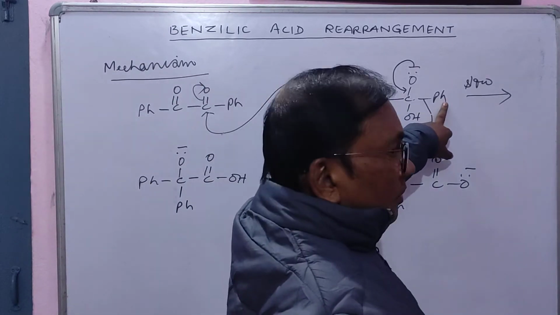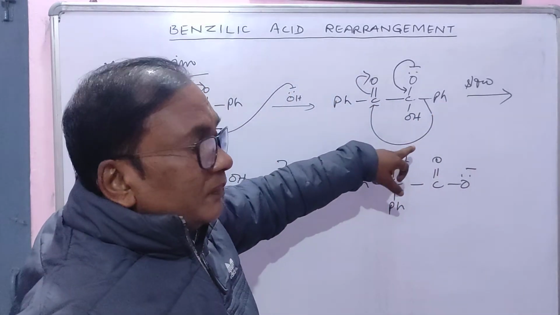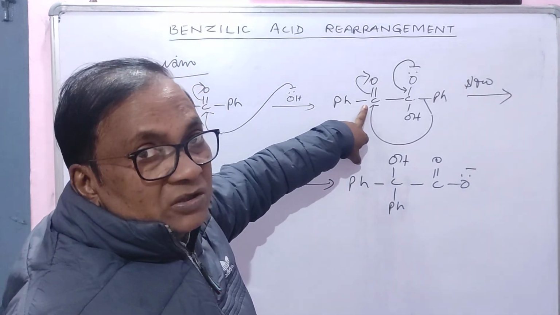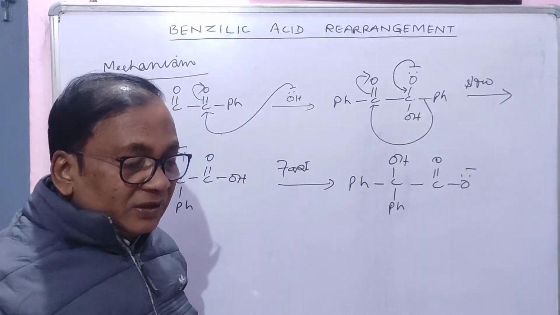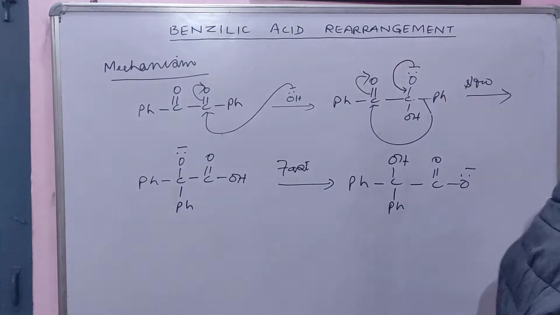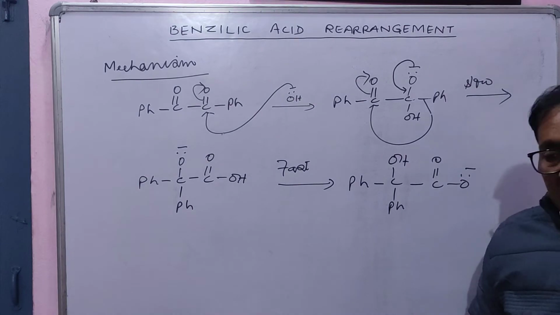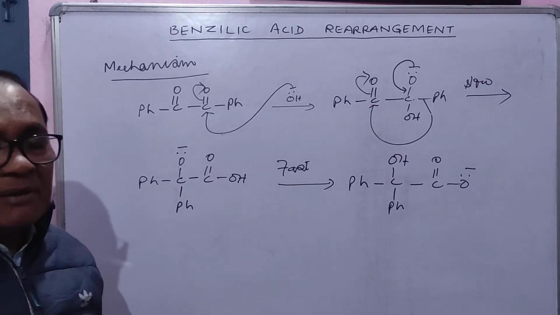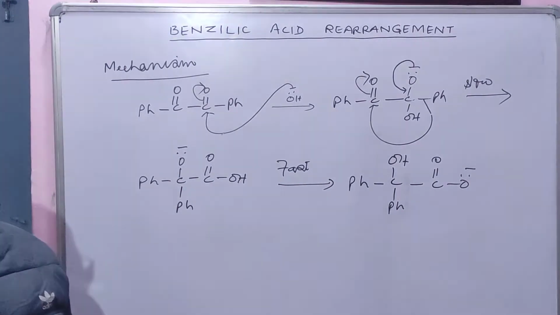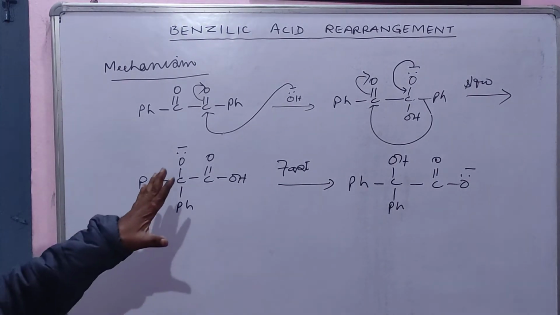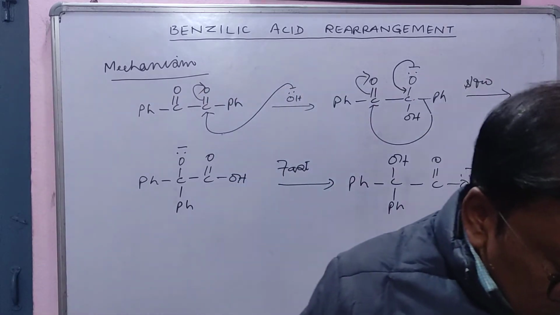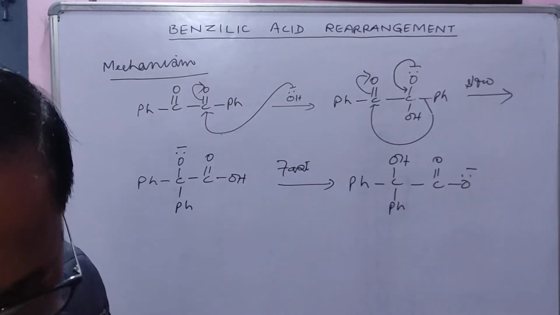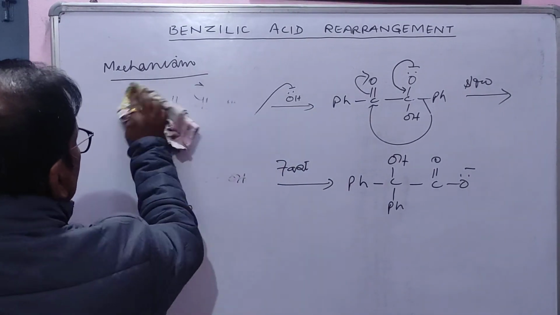This phenyl group with negative charge gets attached with this carbon where positive charge is present, and that's why I had said that it is the very much common example of carbonium ion rearrangement. Okay, this is all about the mechanism of benzilic acid rearrangement.